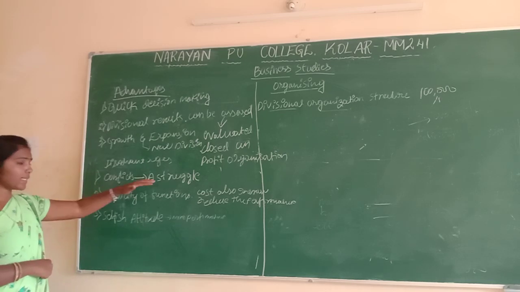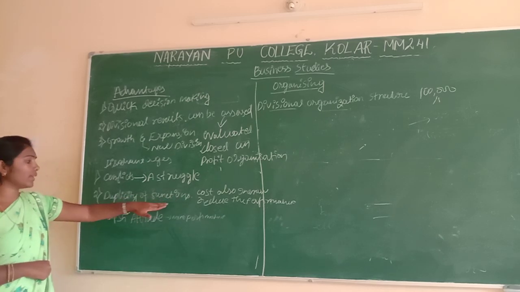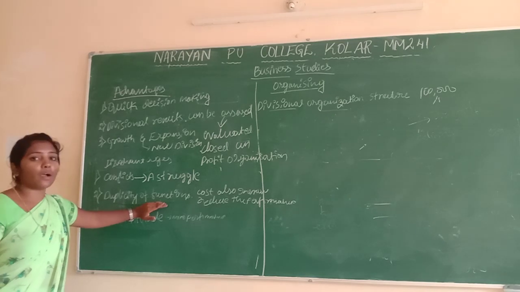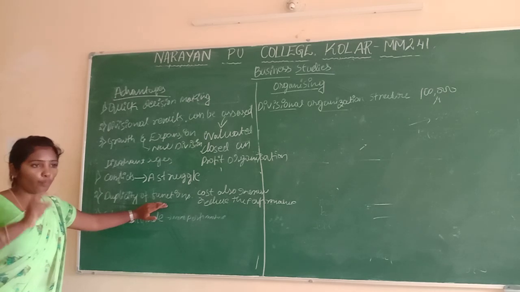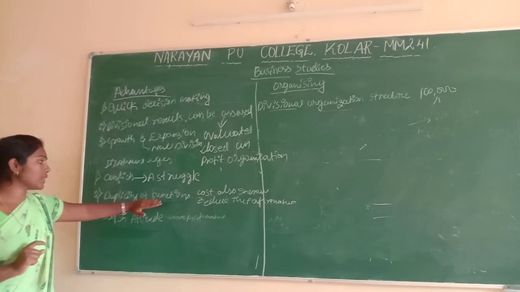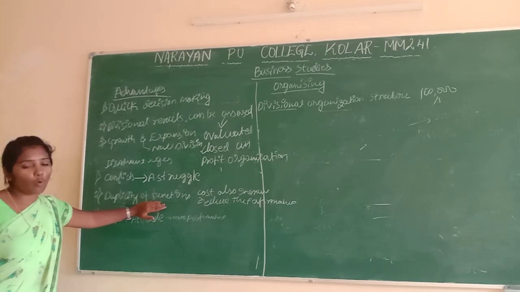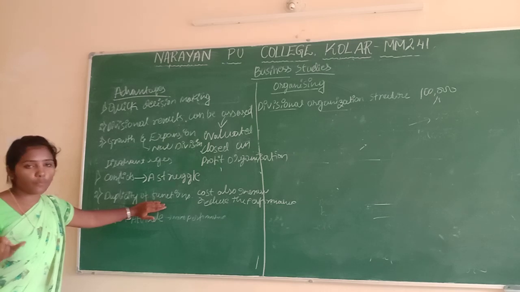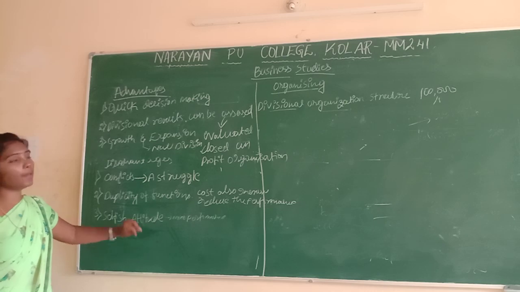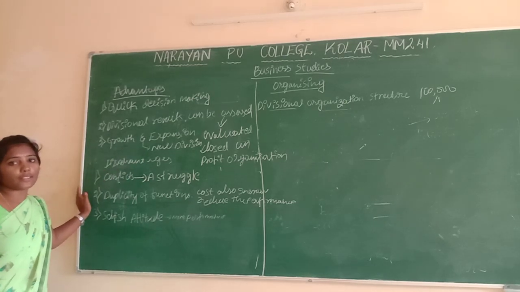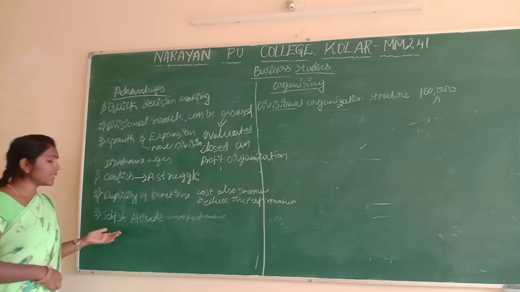We will see conflict, which means struggle. Duplication of functions means that they will say all the work is done even if they have not worked, and this much amount we already have to pay. When there is duplication, we can't run the business effectively. There are losses and poor performance, so efforts also reduce. Selfish attitudes are not good for a divisional organization structure. These are the disadvantages: conflict, duplication of functions, and selfish attitudes.